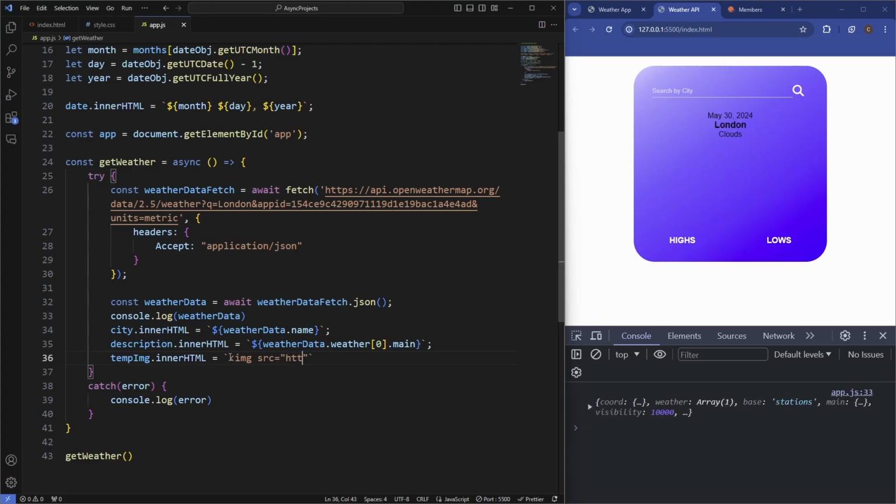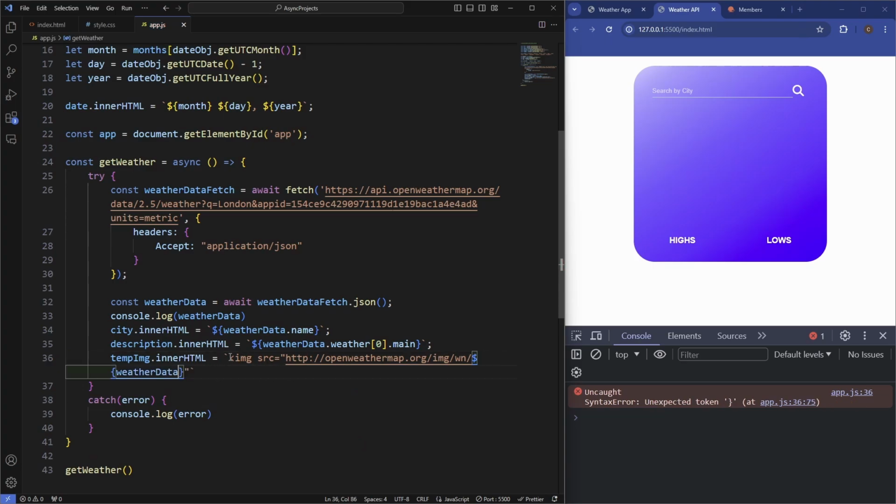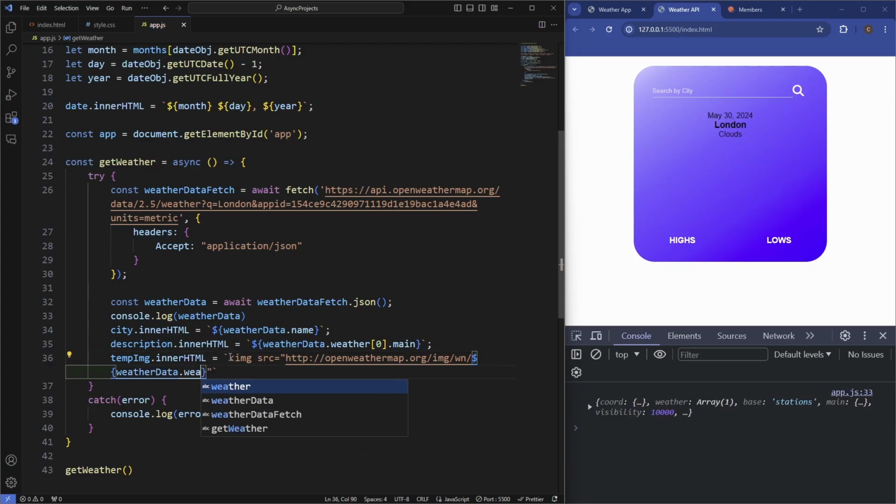So it's going to be http openweathermap.org image, and then we're going to grab the custom data from the fetch API, and this is going to be the weatherData.weather property, and we're going to grab the index number of 0, and then we're going to grab the icon, and then we'll say at 2x.png, then we'll close this off, and you can see we're now getting that icon.